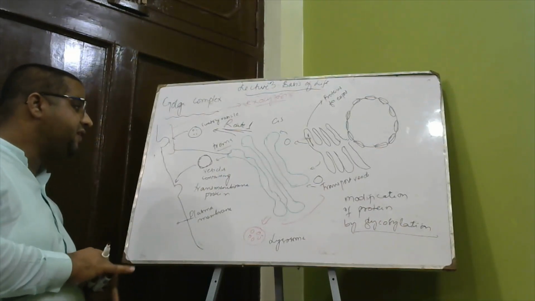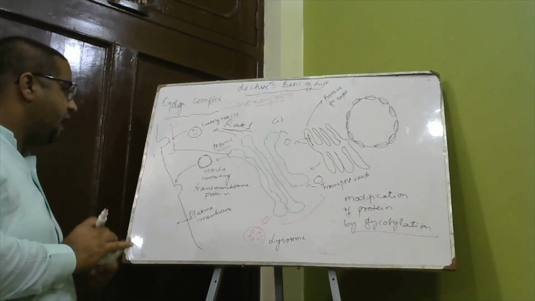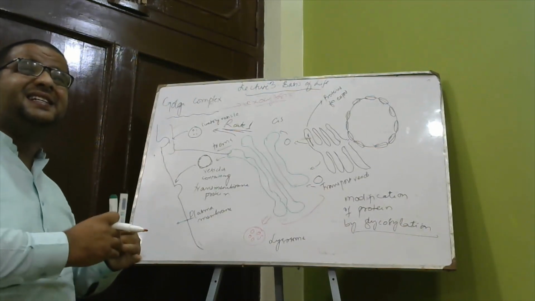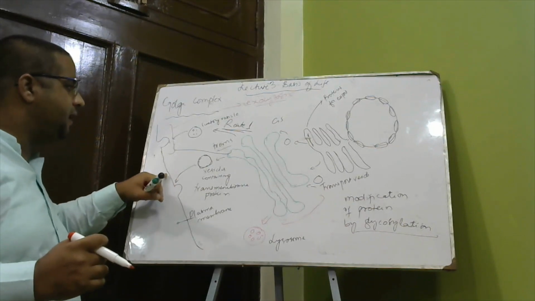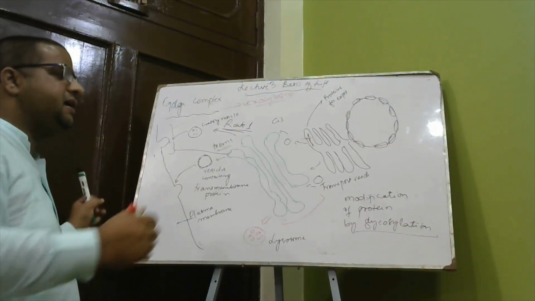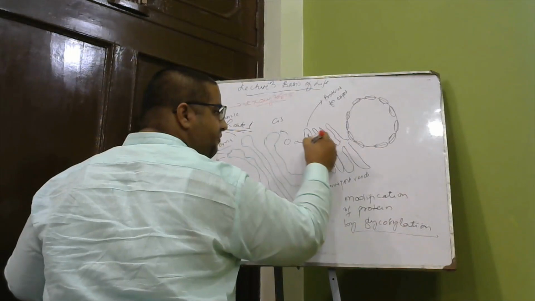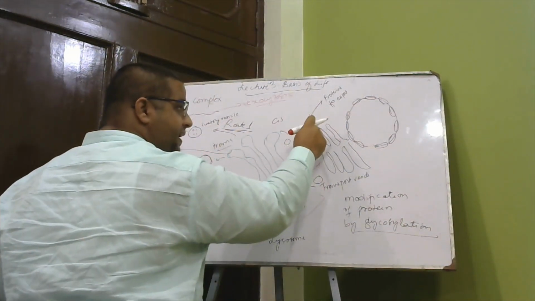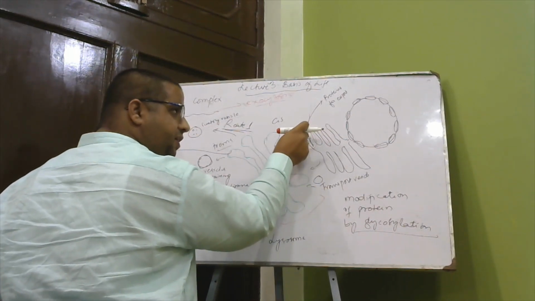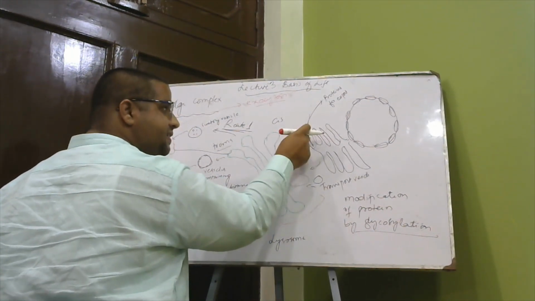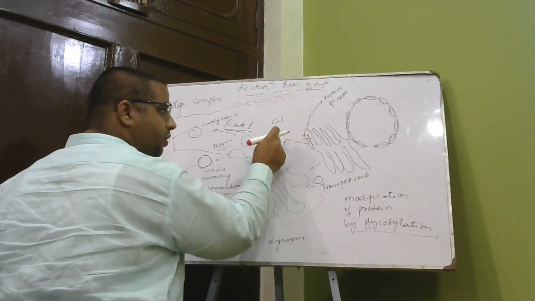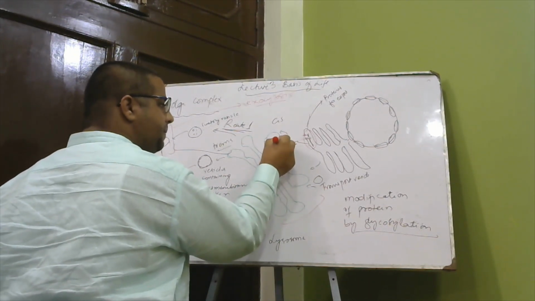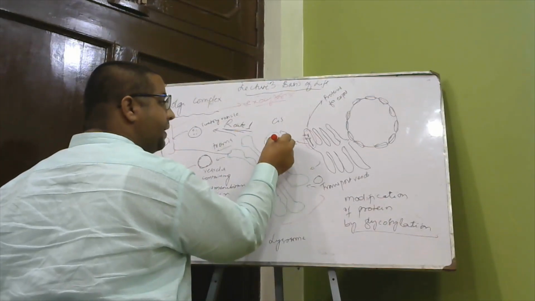This is one of the very important perspectives: how the cell membrane is formed, how it maintains its fluidity, how the cell size grows. This is one part which could answer that question. As the protein is produced by rough endoplasmic reticulum, you can consider the protein embedded in the membrane of the rough endoplasmic reticulum like this, and this embedded protein comes to the Golgi complex, where it is modified, maybe by glycosylation, to form a glycoprotein.